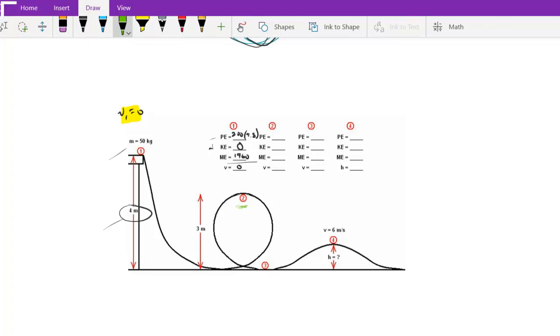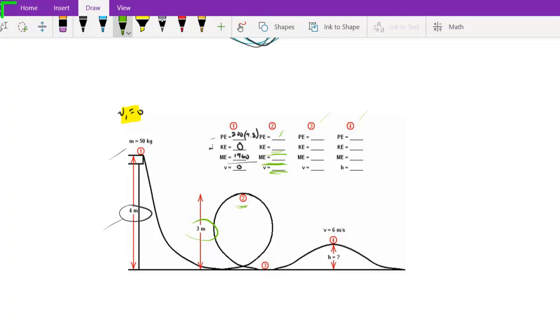Now point 2 is only 3 meters high, so the gravitational potential energy is going to be less, but the total mechanical energy must remain the same. So we can find the difference between the total mechanical energy and the potential energy to find our kinetic, and from there, since kinetic is 1/2 mv squared, we can find our velocity, or really this is the speed. And then same thing at point 3 and point 4.